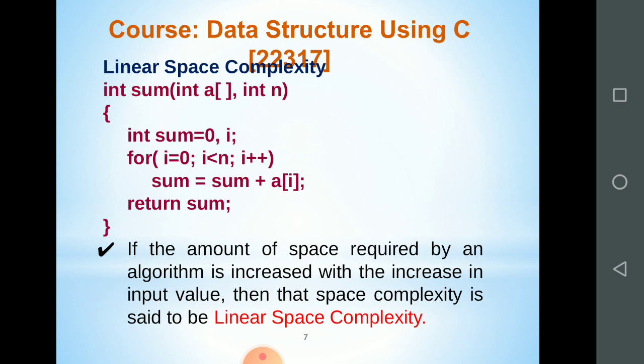Okay, how many elements we have to add depends on the user. The user decides how many elements to enter. If he says 5 elements, then it is 5 times the integer memory space, the space requirement. We have to find out the space requirement. So it is 5 times the space required by an integer value.